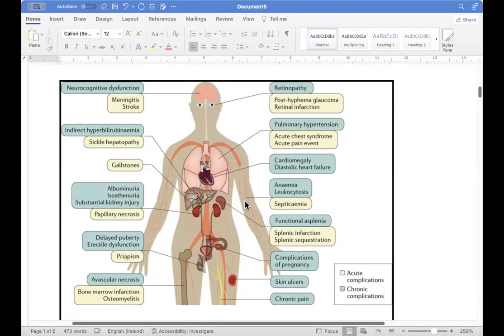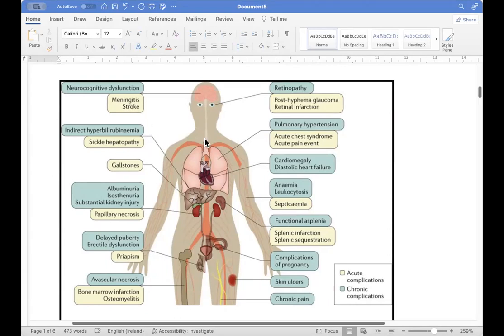The green one is the chronic complication, and the yellow one is the acute complication. For us, the important one is the acute one. Acute ones are acute chest syndrome, acute pain, and then she can have hepatopathy and gallstones. These are not so important. The important things are septicemia, splenic dysfunction, splenic sequestration, bone marrow infarction and osteomyelitis, and the stroke.